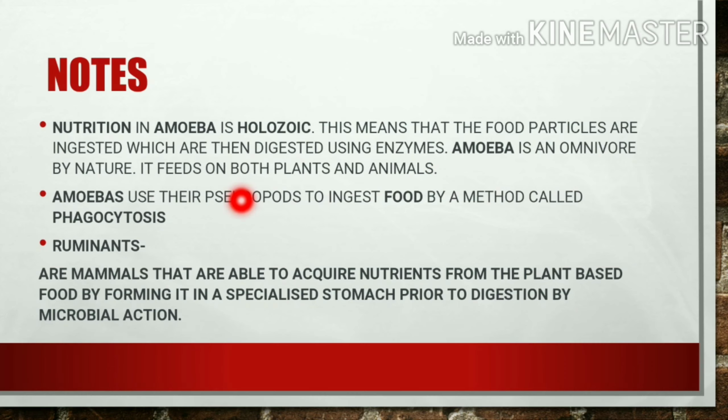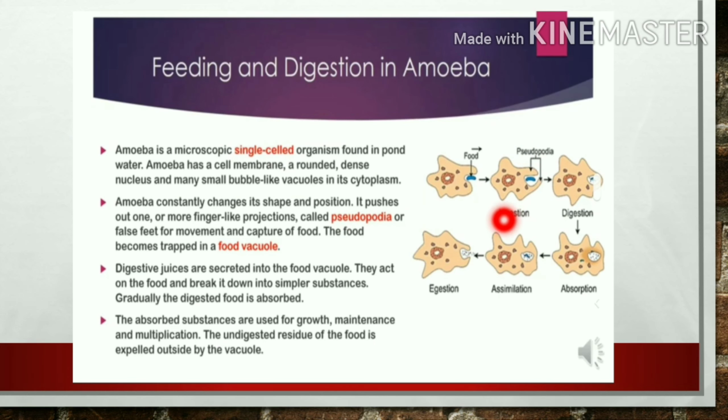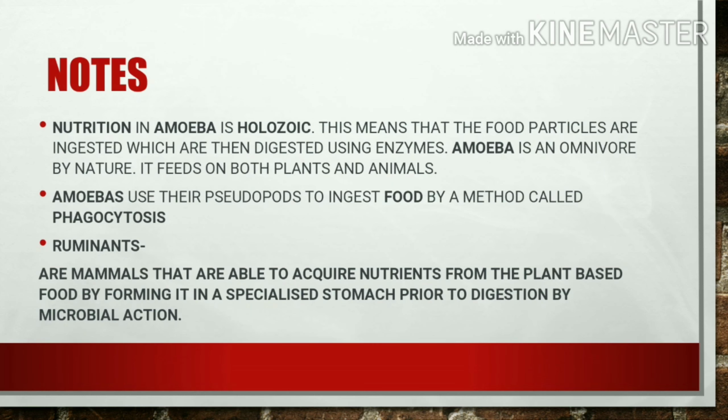Amoeba is an omnivore by nature. It feeds on both plants and animals. That is why they are omnivores. Amoebas use their pseudopodia to ingest food by a method called phagocytosis. I mentioned that they ingest the food particle by a process. That process is known as what? Phagocytosis. So ruminants are the animals that are able to acquire nutrients from plant-based food by forming it in a specialized stomach prior to digestion by microbial action. Okay, that's why they are called ruminants.